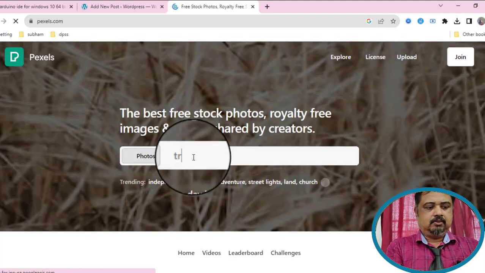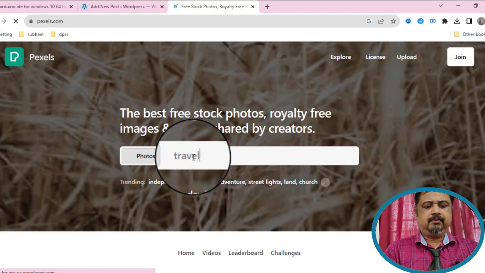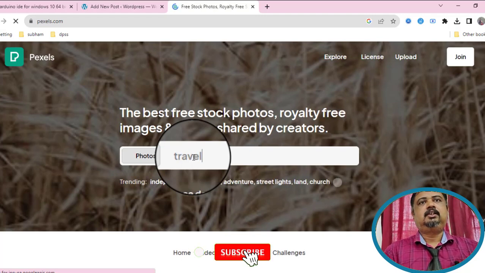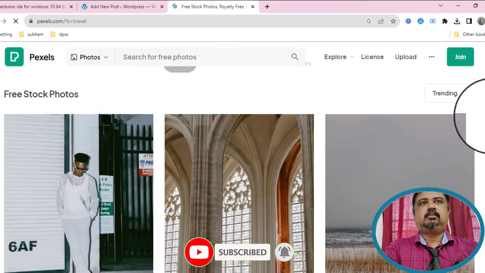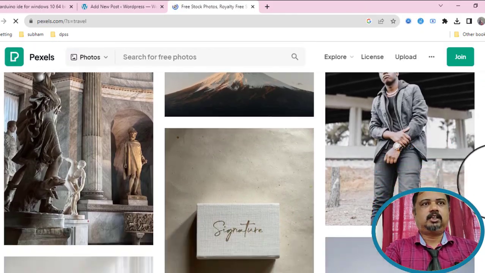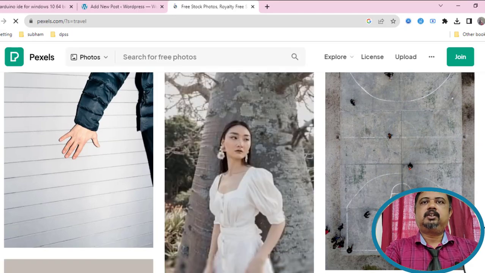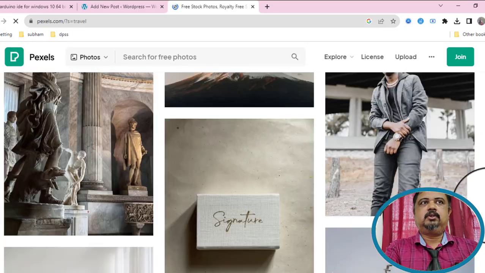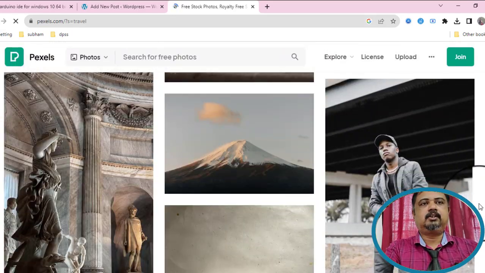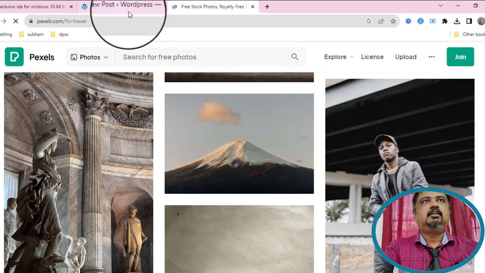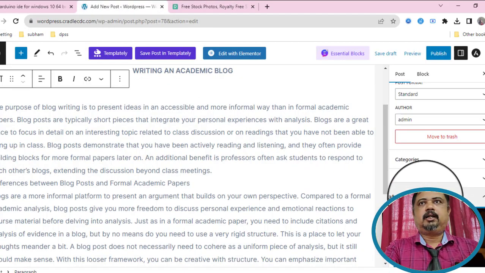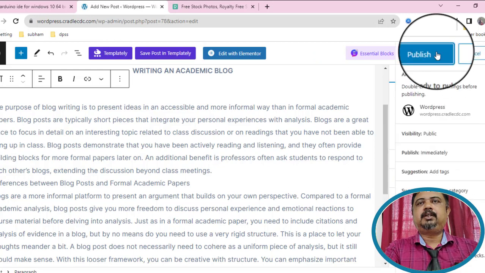Whatever genre you have, maybe you need a travel photo, you can download from here. Lots of images, all copyright free, and you can use them on your website also. So I downloaded from here, and now I press Publish.